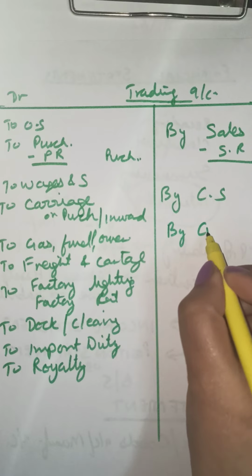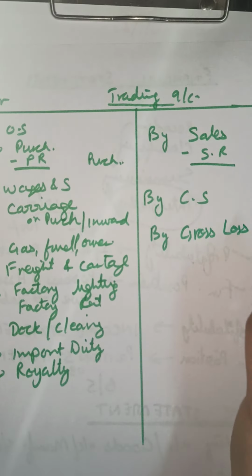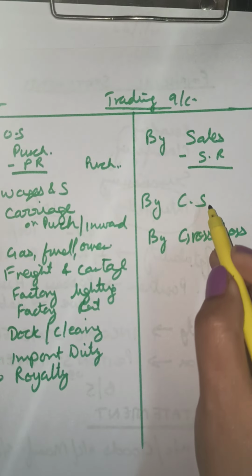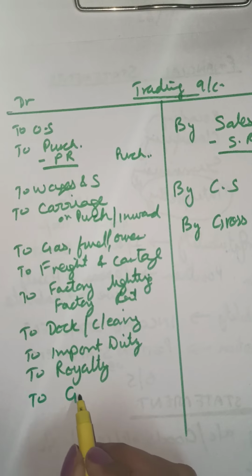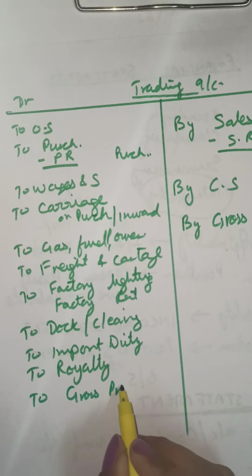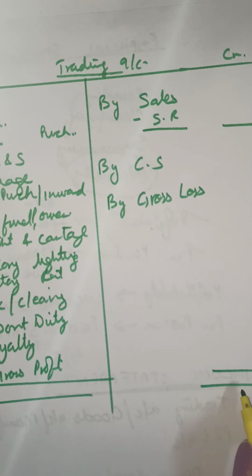It will be called gross loss. But in case the sales and closing stock side exceeds this side, it will be called gross profit. And the account is tallied.